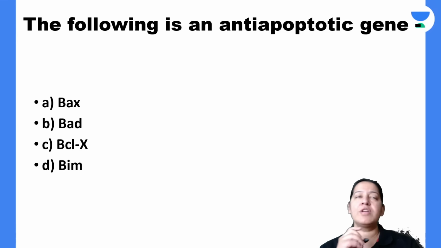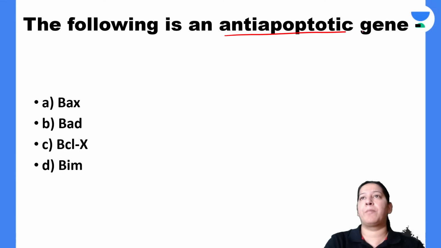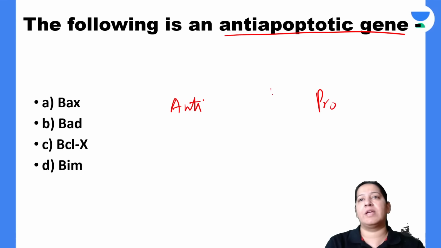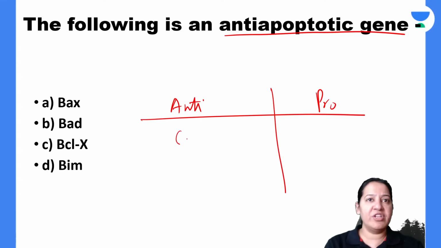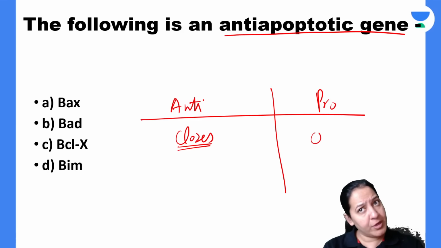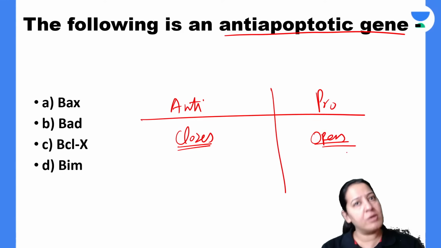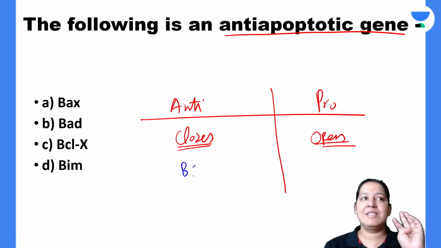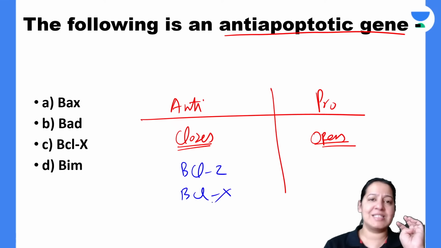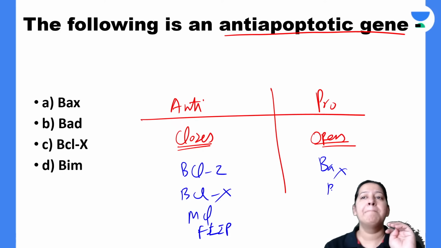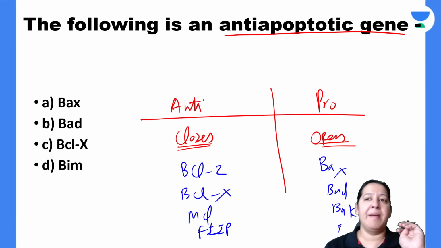This is the next question. Which of the following is the anti-apoptotic protein? I have told you the names of the anti-apoptotic proteins as well as the pro-apoptotic proteins. Anti-apoptotic proteins close the door of the mitochondria and inhibit cytochrome C from coming out. Pro-apoptotic proteins open the door of the mitochondria and allow cytochrome C to come out. Anti-apoptotic proteins are basically 3 or 4: BCL2, BCLX, MCL, and FLIP. Pro-apoptotic proteins are also 4: BAX, BAK, BAD, and BIM. These are the important ones.